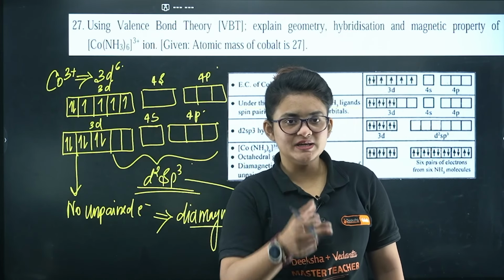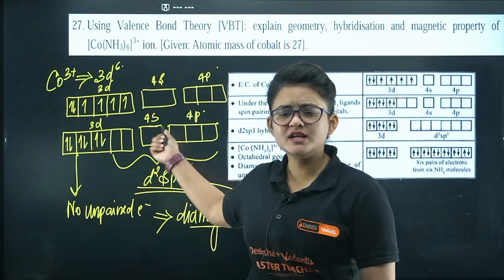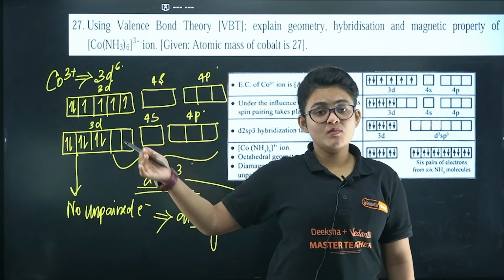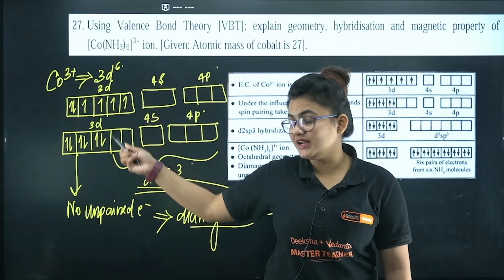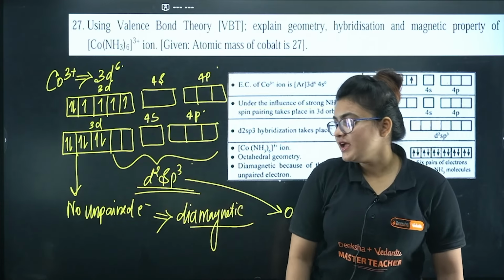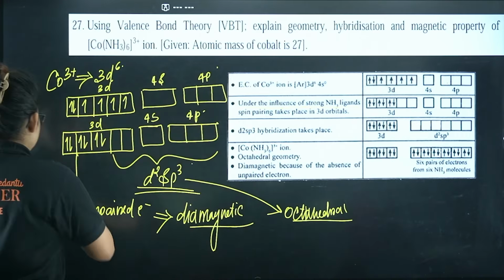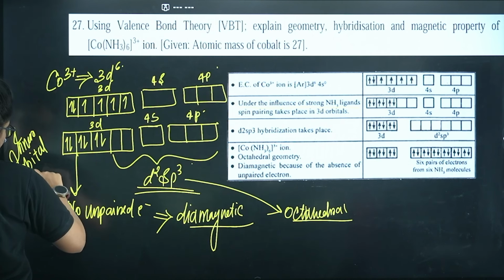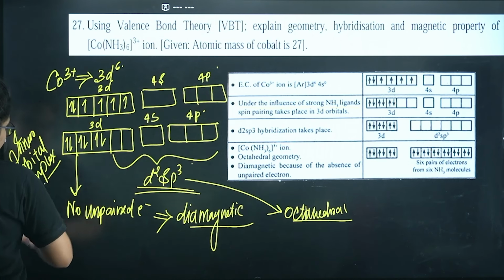But here we are using the d orbital from the inner (n-1) shell, that is 3d. So that's the reason it is also an inner orbital complex. Just sharing for information.